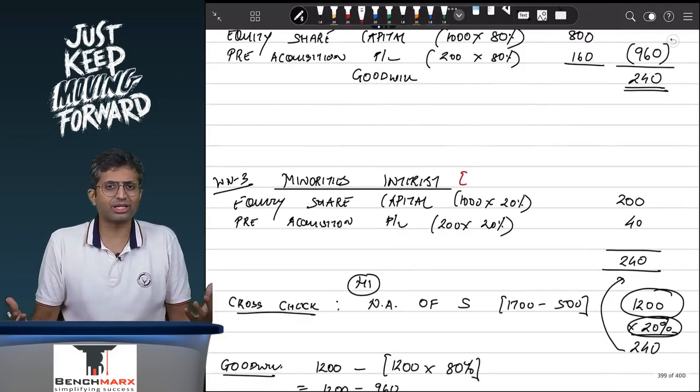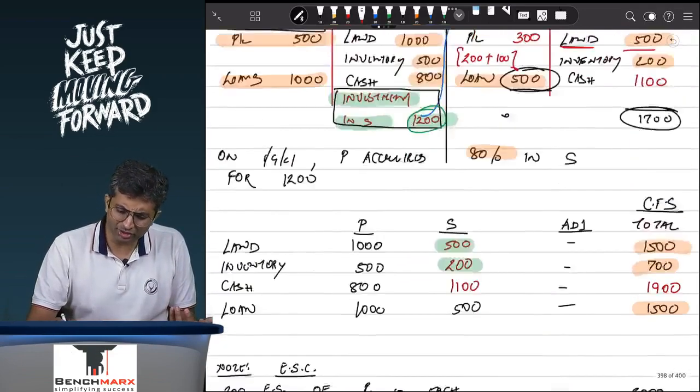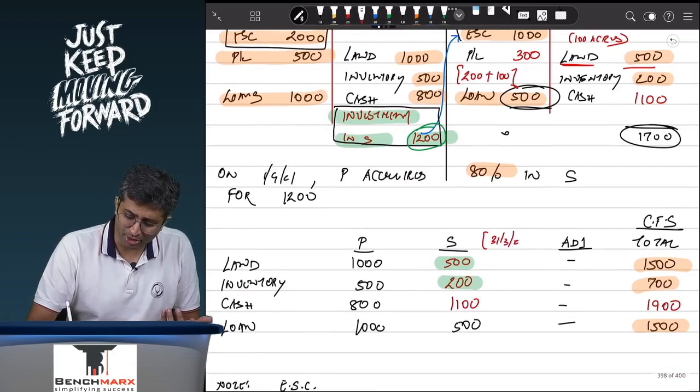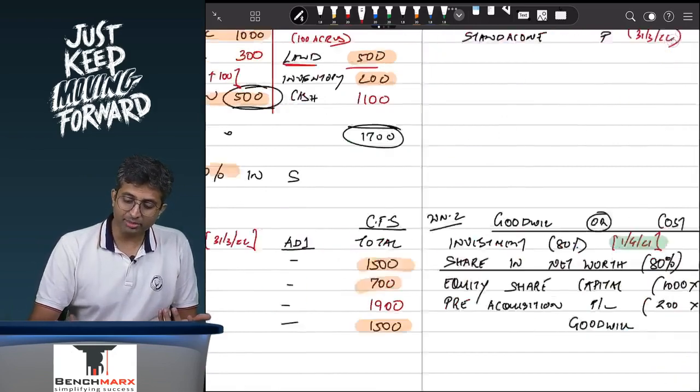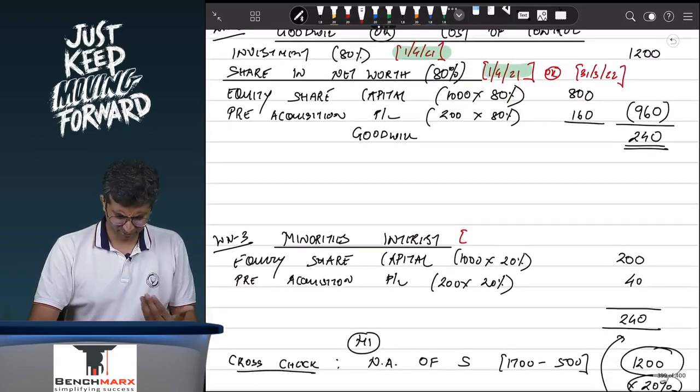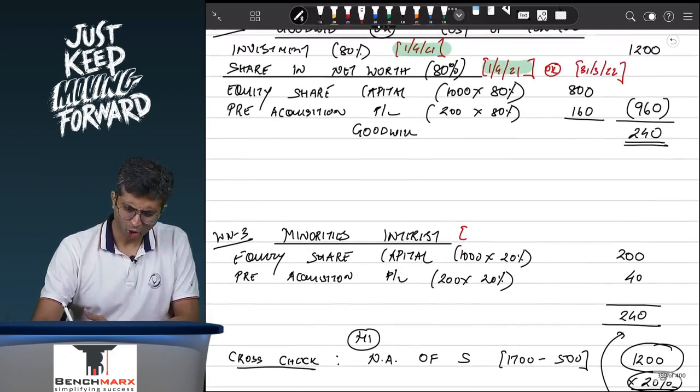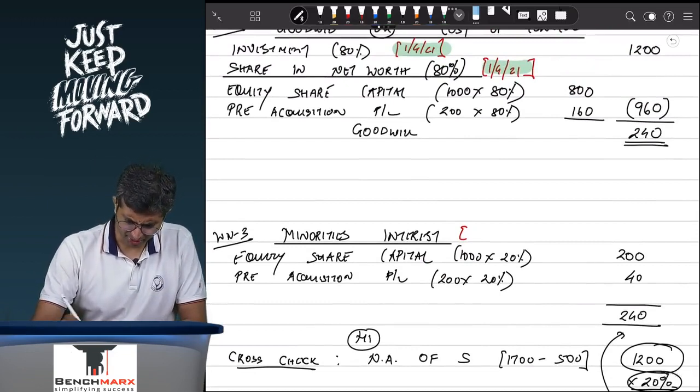Absolutely right. However, when we find the minorities interest, it is the share in the net assets. You have consolidated net assets of subsidiary as well as parent on 31st March 22. You guys tell me, the minorities interest that you need to calculate is the minorities interest on option A, 1st April 21, or option B, 31st March 22.